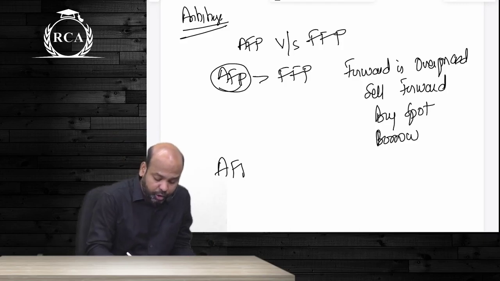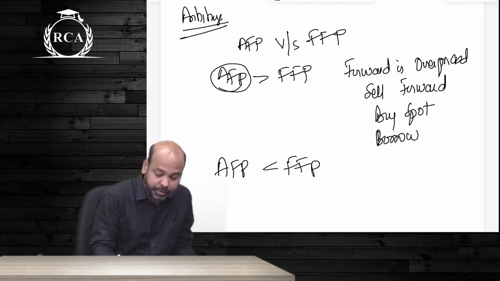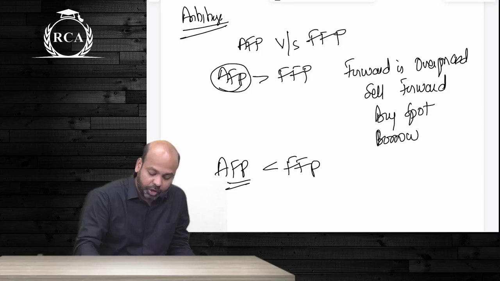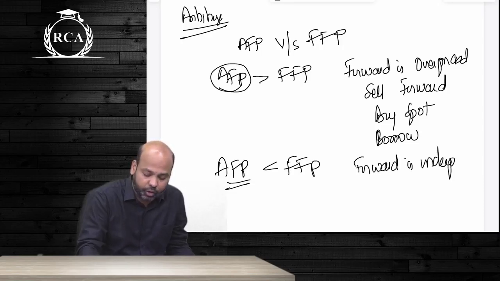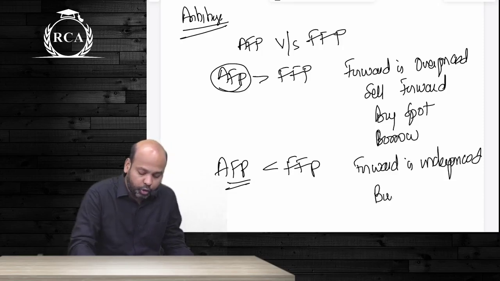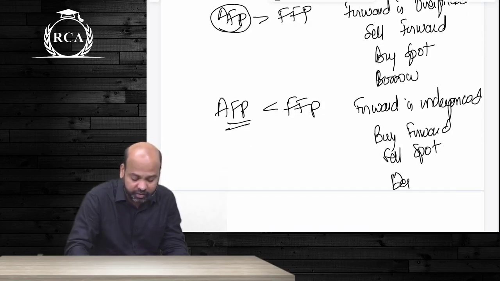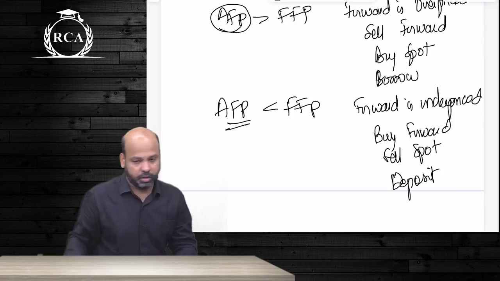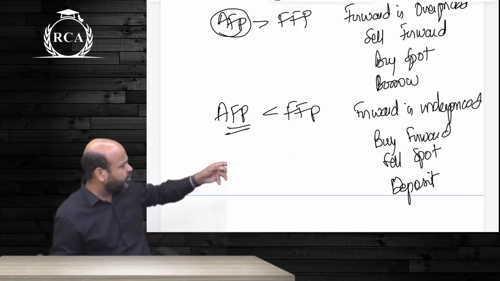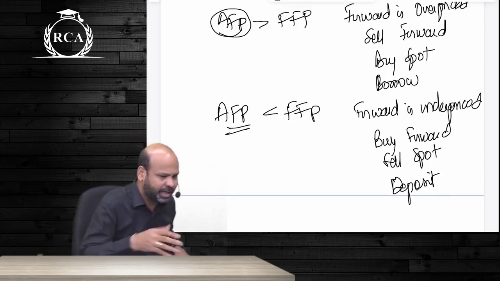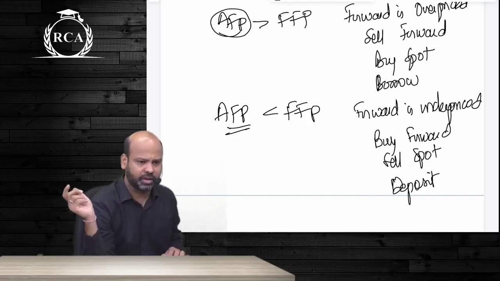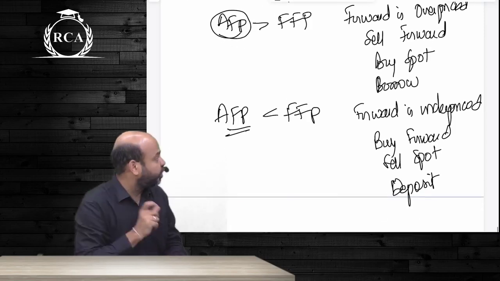Likewise, if actual forward price is less than fair forward price, your forward is underpriced. Because forward is underpriced, what are we going to do? You are going to buy forward, you are going to sell spot. Because you are selling spot, you will receive money. This is all possible theoretically, but practically you cannot do whatever you want like this. So arbitrage opportunity will depend on this.